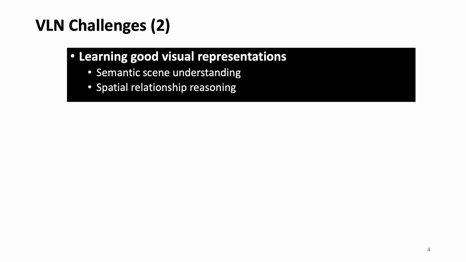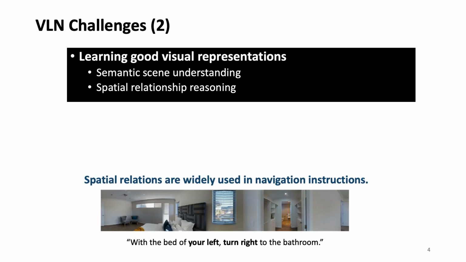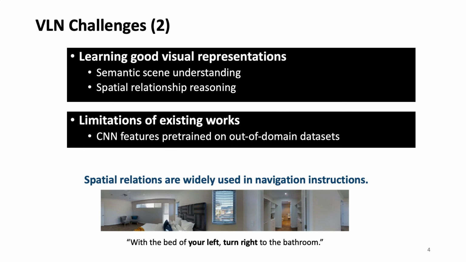Another challenge concerns learning good visual representations. The representation should be generalizable for semantic scene understanding, especially on unseen environments. It also should be good at inferring spatial relationship, because spatial relation is widely used in navigation instructions. For example, with a bed on your left, turn right to the bathroom. Existing works, however, mainly use CNN features pre-trained on out-of-domain datasets and never optimize the feature. So the visual representations can also be suboptimal for the VLN task.